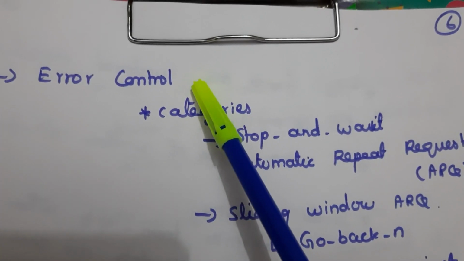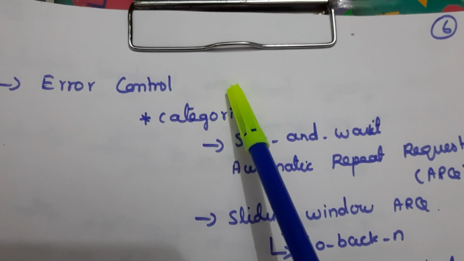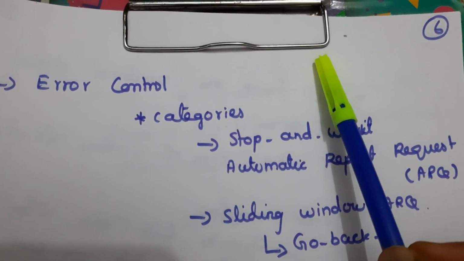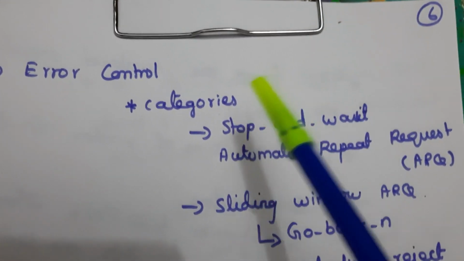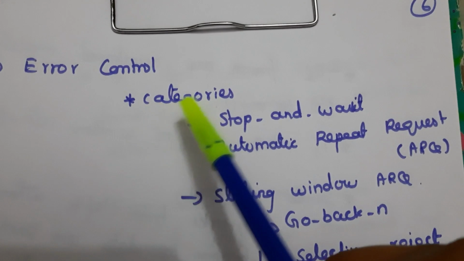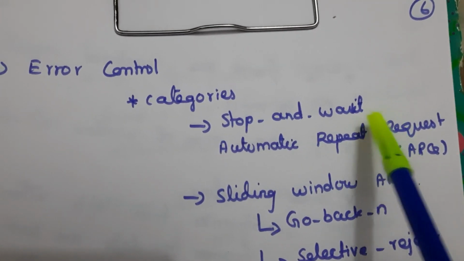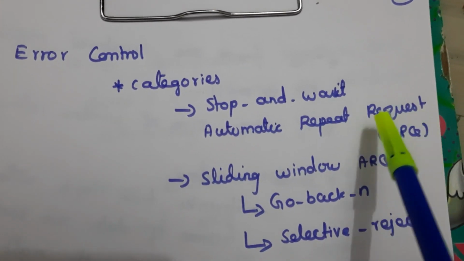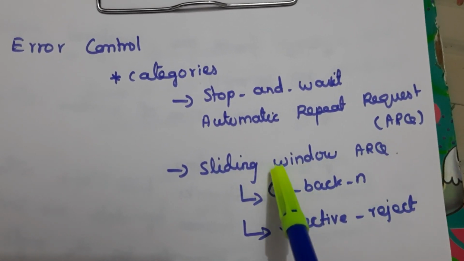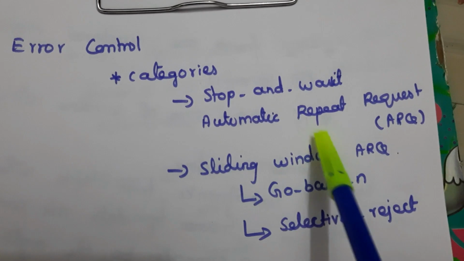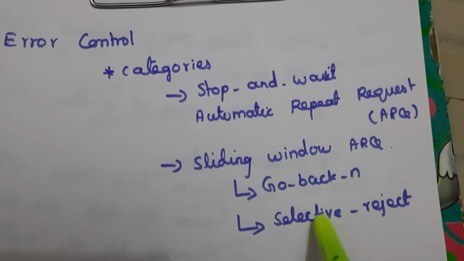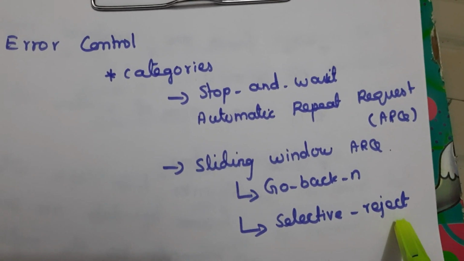And next one is error control. The data link layer performs error control that detects the error and retransmits the damaged frame. So there are 2 categories. Similarly to flow control, here also we have stop and wait automatic repeat request ARQ, and sliding window ARQ. And inside this sliding window we have 2 different methods: one is go back N and the other is selective reject.